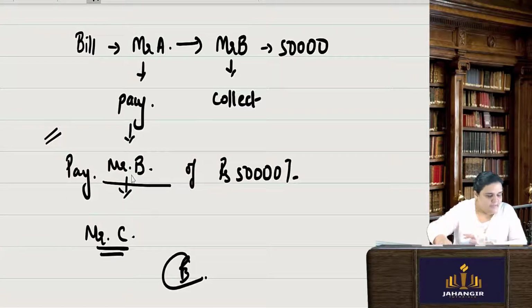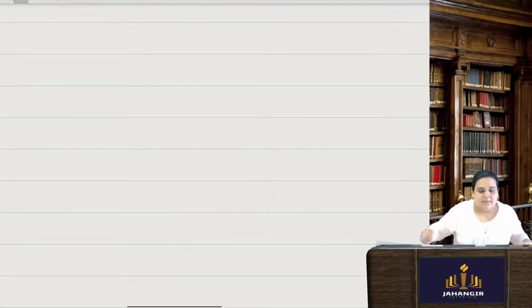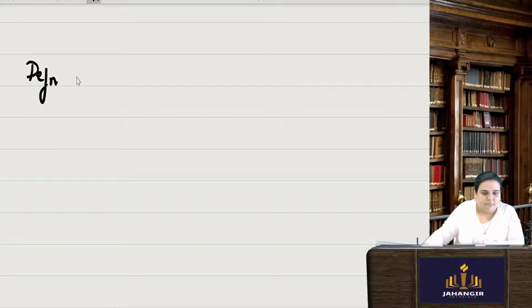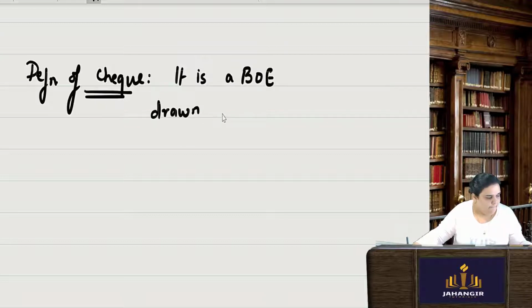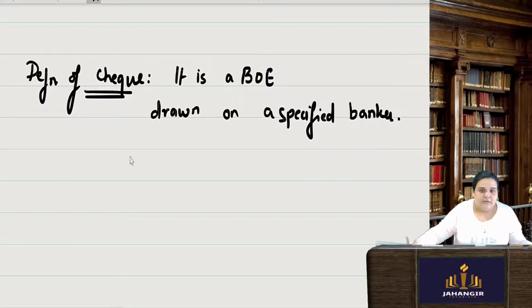Now, what is the definition basically? Beginning with the definition of a check. In law, they say a check is nothing but a bill of exchange which is drawn on a specified banker or a bank, payable on demand. Yes, a check is always payable on demand.